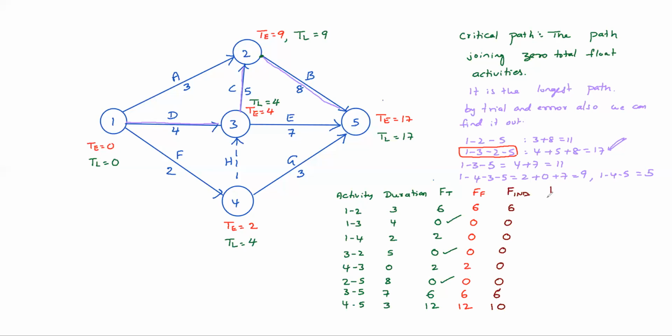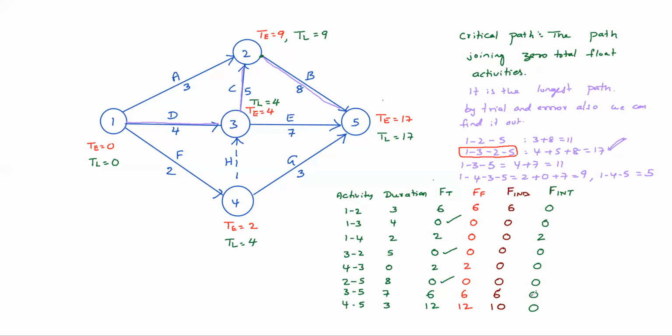Interfering float. Head event slack for 1, 2 is 0. 1, 3, head event slack 0. 1, 4, head event slack 2 days. 3, 2, head event slack 0. 4, 3, 0. 2, 5, 0. 3, 5, 0. 4, 5, 0. So only 1, 4 has head event slack, that is 2 days. That is interfering float.